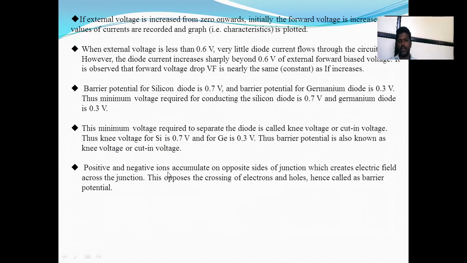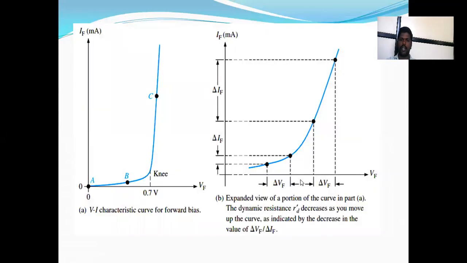Positive and negative ions accumulate on the opposite sides of the junction, which creates an electric field across the junction. This opposes the crossing of electrons and holes, and is called the barrier potential.